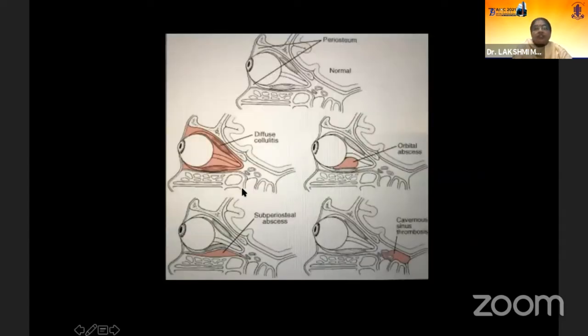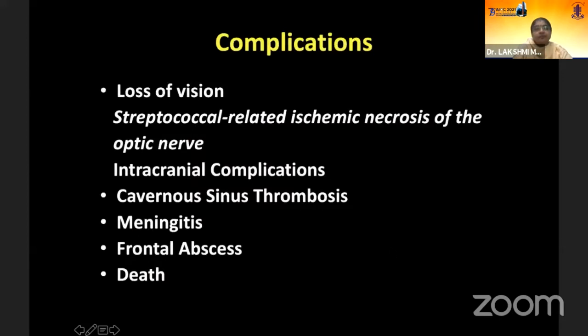So this is a beautiful schematic. This is diffuse infection; know the upper anatomy. Now this is an orbital abscess which is confined. The important aspect here is that this can go on to become an antibioma if you don't treat it well. Sometimes it can masquerade as a tumor. Then the subperiosteal abscess, and of course the final stage is the cavernous sinus thrombosis.